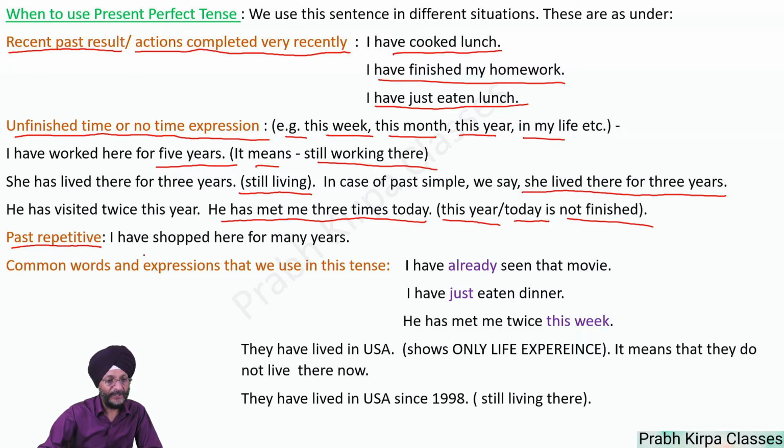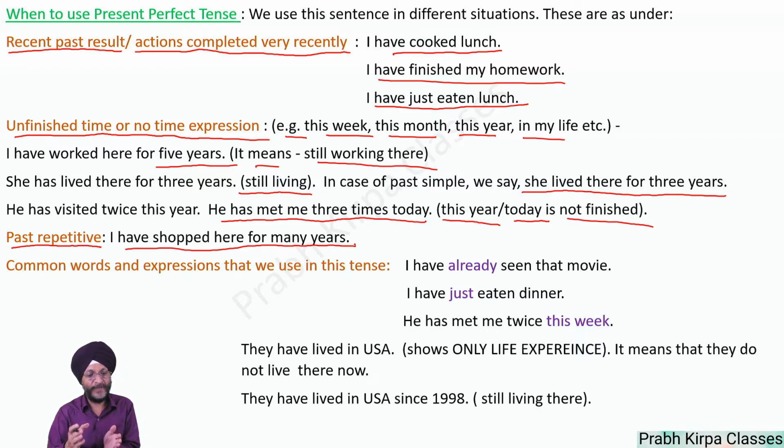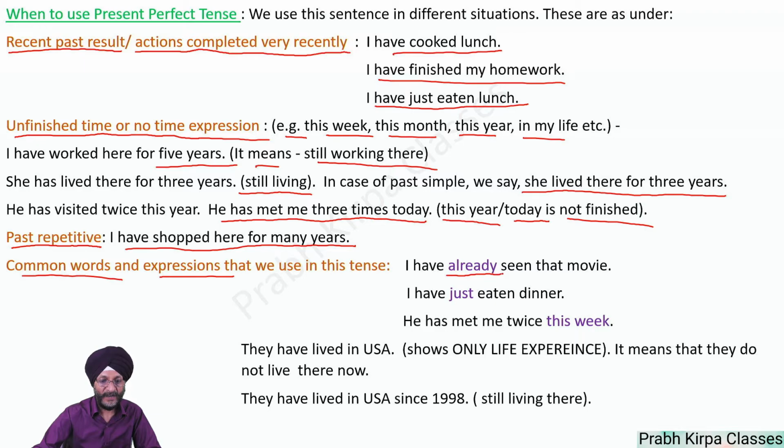Past repetitive. I have shopped here for many years. When I have been shopping from a particular shop for many years, we use the present perfect tense, and it becomes I have shopped here for many years. There are certain common words and expressions that we use in this sentence. For example, I have already seen that movie. I have just eaten dinner. He has met me twice this week.